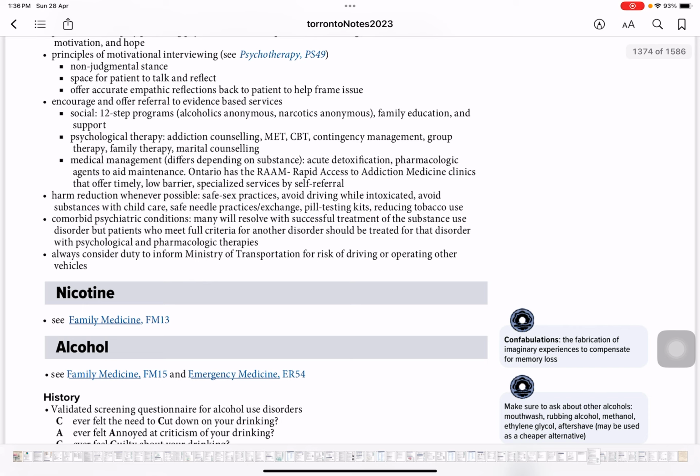Then comorbid psychiatric conditions: many will resolve with successful treatment of substance use. But patients who meet full criteria for another disorder should be treated for that disorder with psychological and pharmacological therapy. Let's say a patient has an anxiety disorder or a depression disorder along with substance use. We need to treat them separately for both of them, because these are two different conditions. Always consider duty to inform the Ministry of Transportation for risk of driving and operating other vehicles.